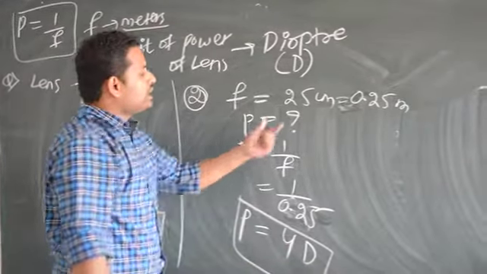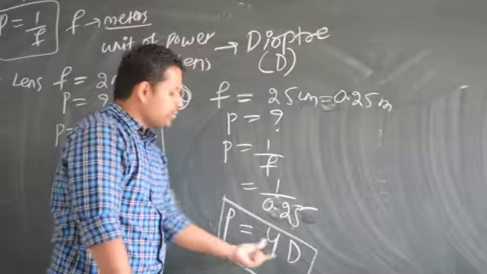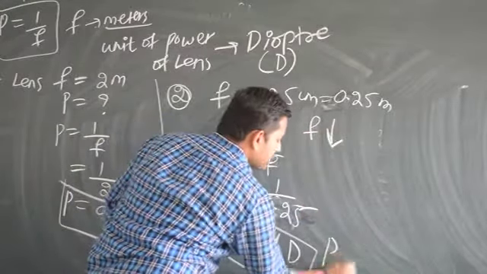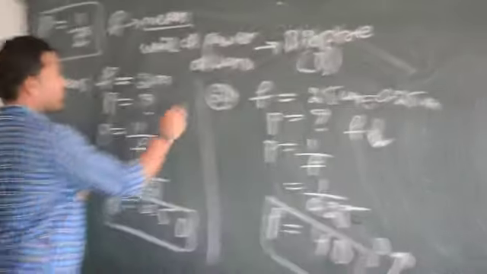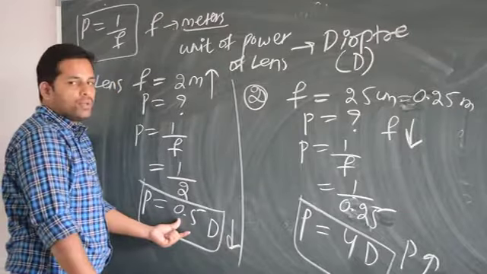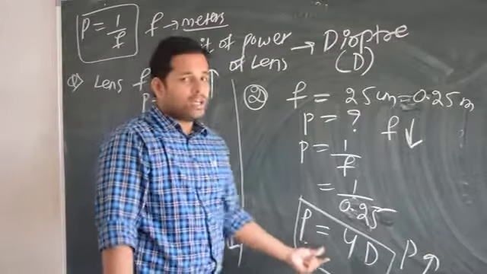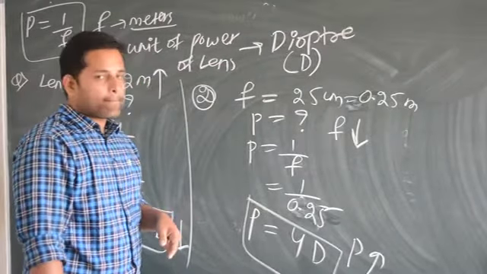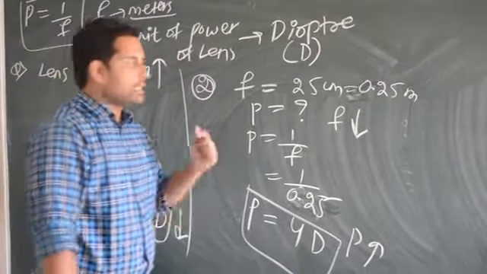See here, focal length is just 25 centimeter, power is more. That means if focal length is less, power is going to be more. Just check here: here the focal length is 2 meter, too high, so that's why power is less. Here I got just 0.5 diopter, but here I got 4 diopter. So that's why the power of a lens and focal length are inversely proportional to each other.